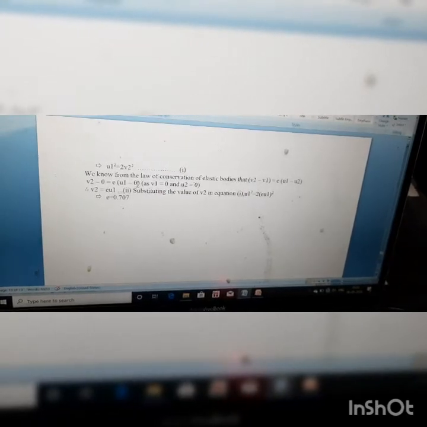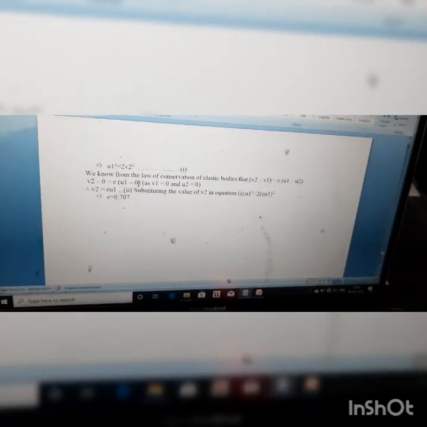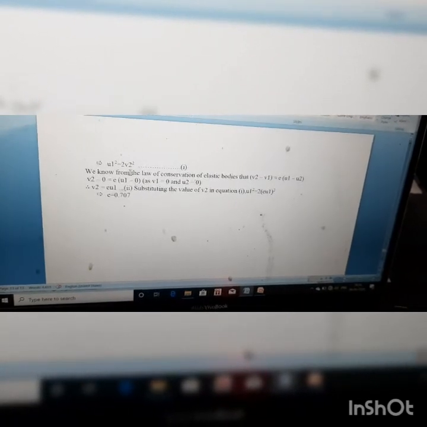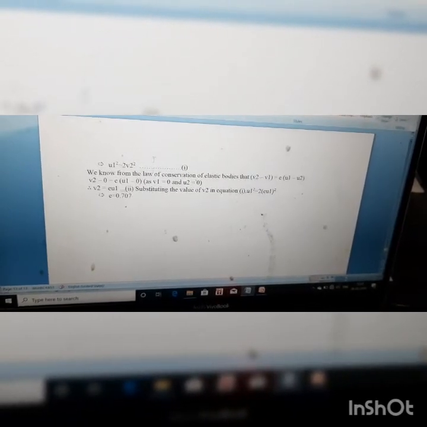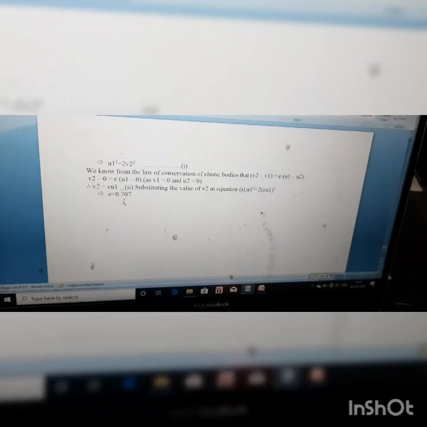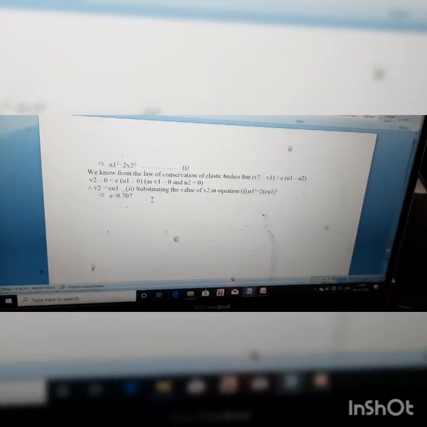So what is the coefficient of restitution value? It is the ratio between velocity of separation and velocity of approach. v1 equal to 0, that is the final velocity of the first ball, and u2 equal to 0, the initial velocity of the second ball is 0, so e value is v2 by u1. We got the relation between v2 and u1. So that is 1 by root 2, square root, 0.707. So we got the coefficient of restitution value as 0.707.